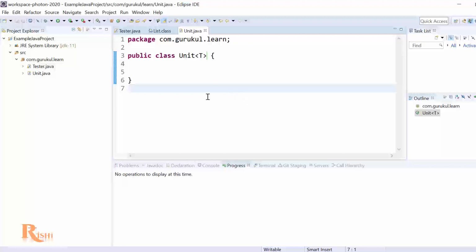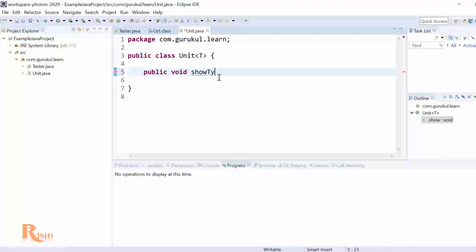Okay, so when I specify that the unit is of type T, I'm not getting any error. That means I'll be able to create some classes with this. Cool with this? So now I can have some methods in it. Cool with that? So now let's go ahead and create some method like show or print that particular type. I'll create a show method. So it will be public void showType.